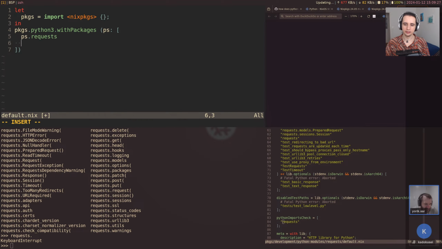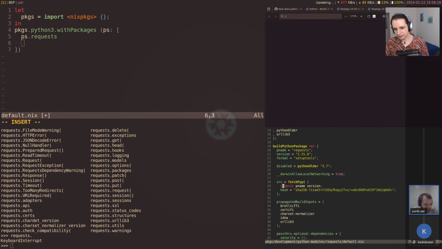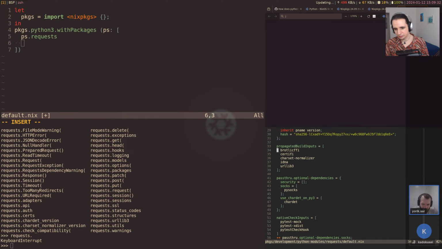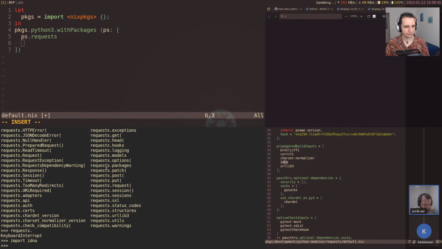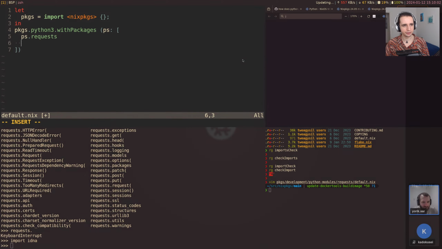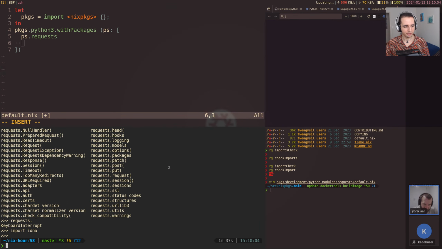And so this also works for various others. Maybe an interesting example to see would be, do we have the dependencies in here? Like idna, import idna, seems to work. So Python apparently adds probably all the dependencies and the transitive dependencies as well. And I guess that's needed just because of how Python works. And so we could add more things.